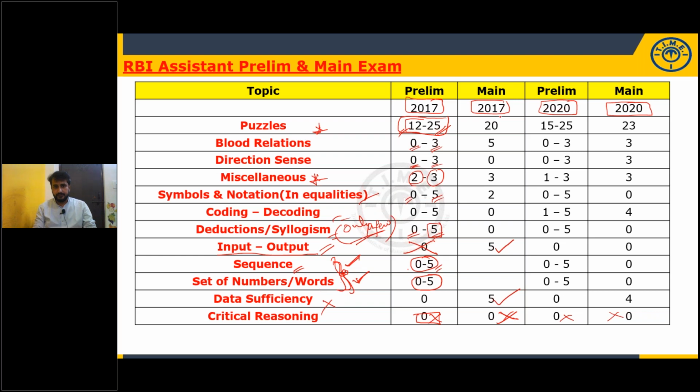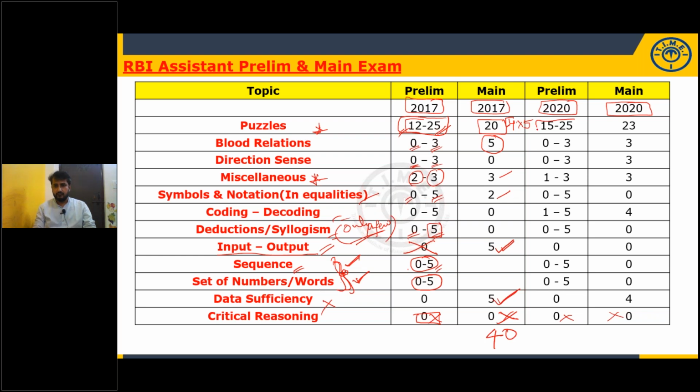And when it comes to mains, puzzles, 20 questions are given. 5 puzzles, sorry, 4 puzzles are given, 4 into 5, 20. And blood relation set is given for 5 marks. Miscellaneous 3 questions are given, symbols notations 2 questions, input output 5 questions, data sufficiency 5 questions, total 40 questions.